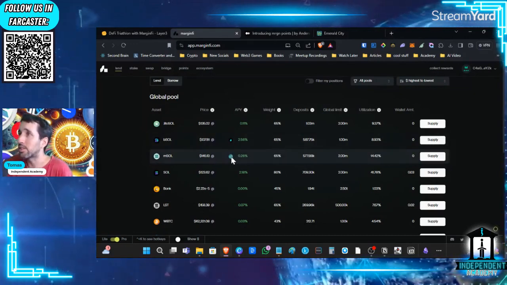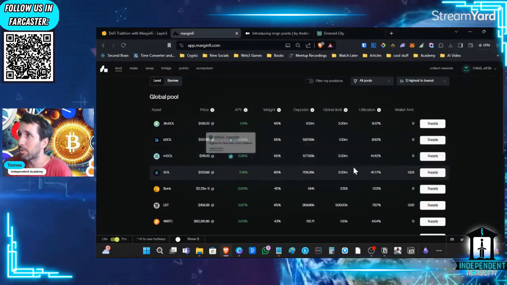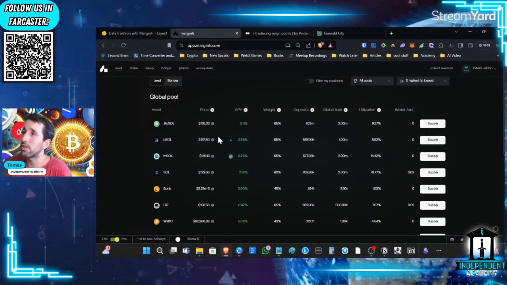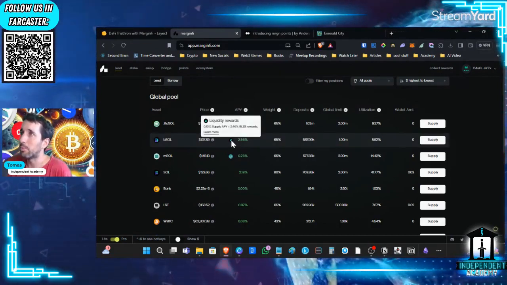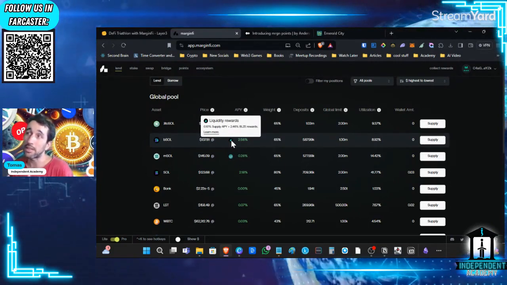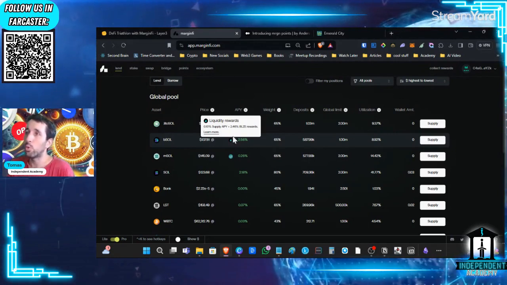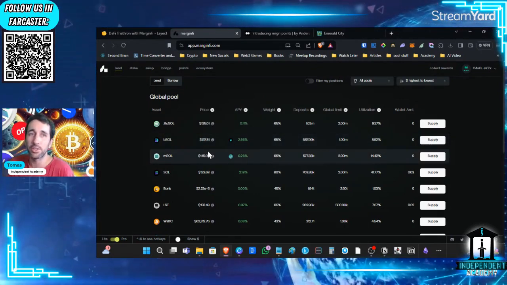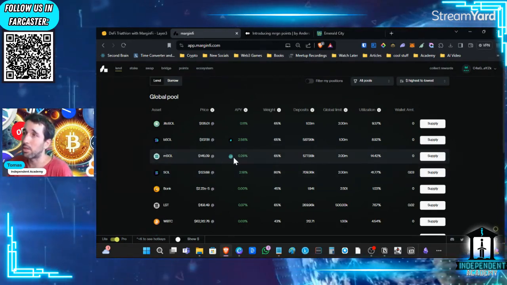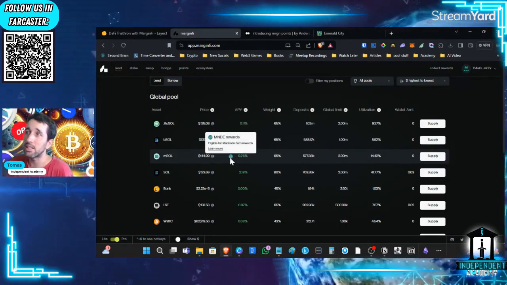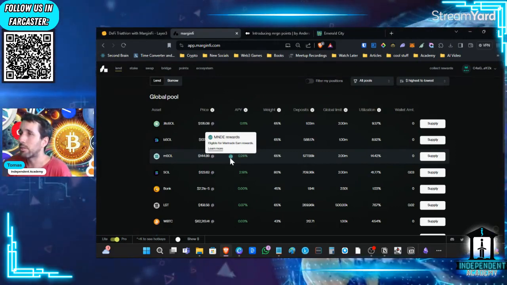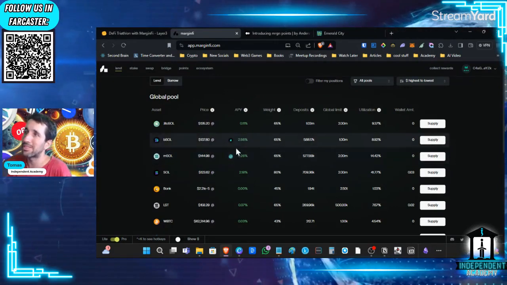One thing to notice is that you see these little logos that appear here, like this one and this one. They appear there because these are being subsidized. At the moment, this token is the Blaze token. The Blaze token is giving away free Blaze tokens to anyone that holds the BSol, because that's their version of the liquid staking Sol. And MSol is doing the same thing with their own token, which is the MNDE. This is by the Marinade protocol that we will look into in a different episode. But yes, those two are the only ones that are being subsidized.